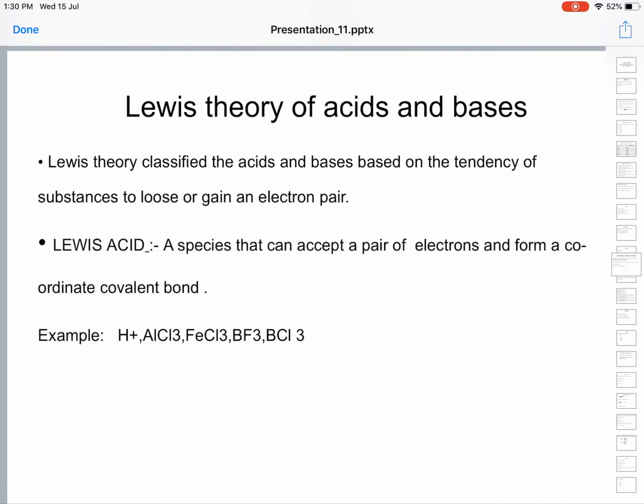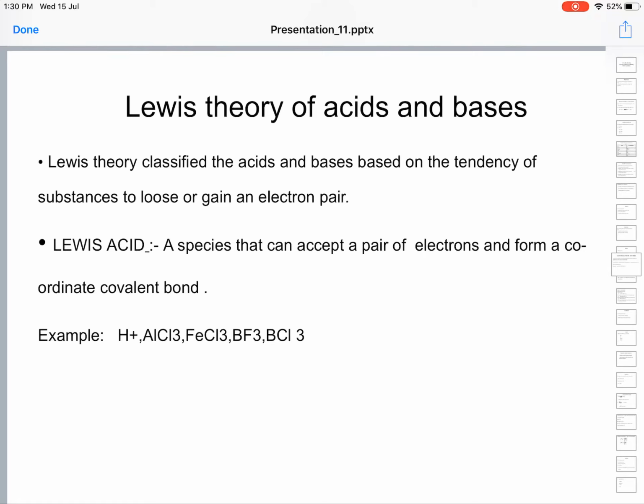Okay, the Lewis theory classifies acids and bases based on the tendency of substances to lose or gain an electron pair. See, so far we have seen acids and bases in terms of chemical species. In the case of Arrhenius theory, releasing protons and releasing OH- ions. In the case of Lowry-Bronsted theory, in terms of proton donor and proton acceptor, in terms of protons.